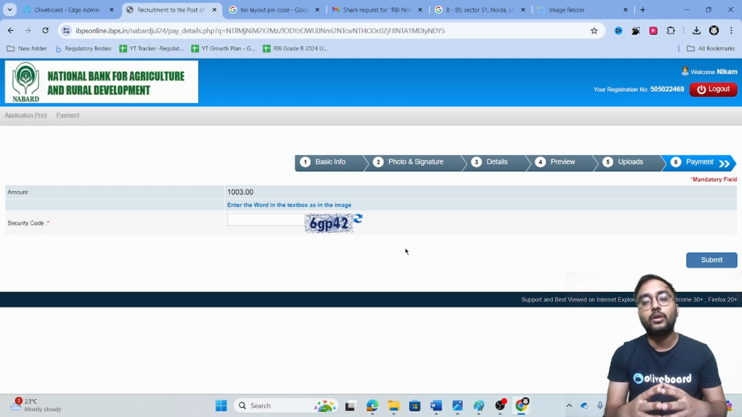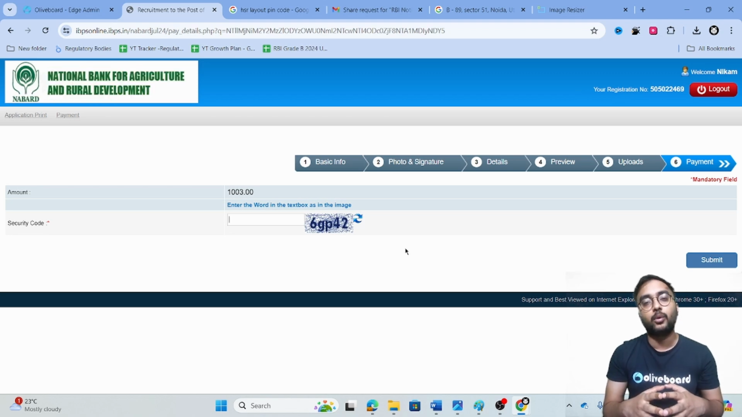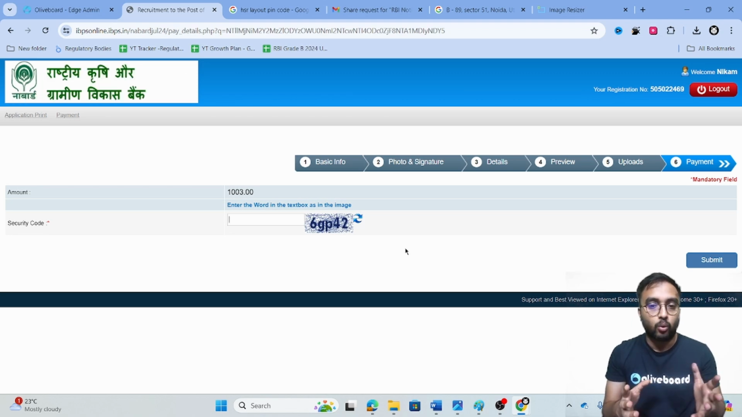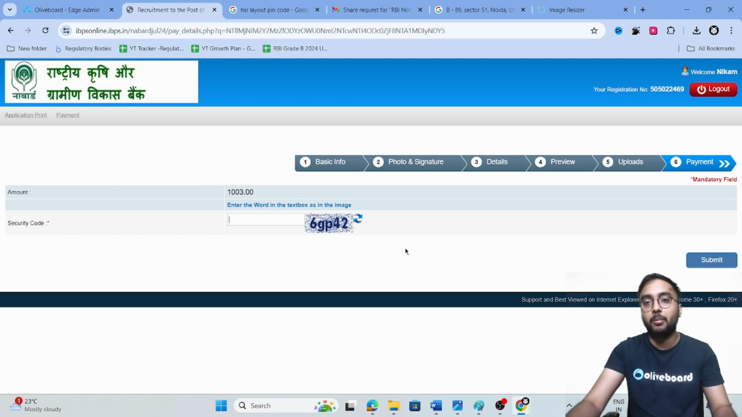This was related to the NABARD application form filling or registration for NABARD Grade A 2024 phase 1 and phase 2. Similarly for RBI Grade B, Lakshmi ma'am will be bringing a video.